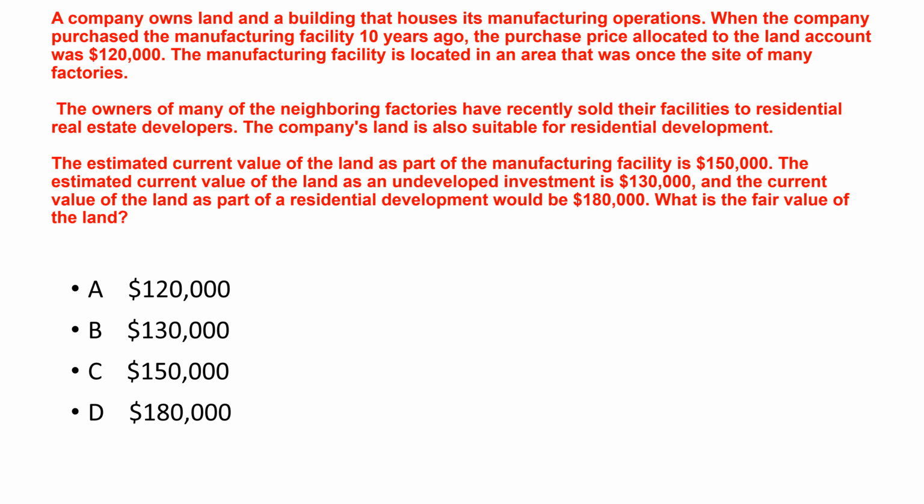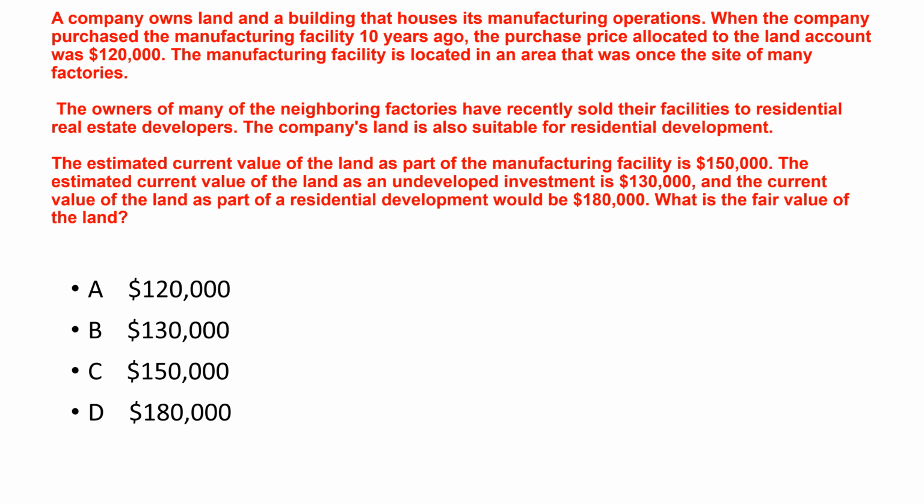Next question. A company owns land and a building that houses its manufacturing operations. When the company purchased the manufacturing facility 10 years ago, the purchase price allocated to the land account was $120,000. The manufacturing facility is located in an area that was once the site of many factories. The owners of many of the neighboring factories have recently sold their facilities to residential real estate developers.